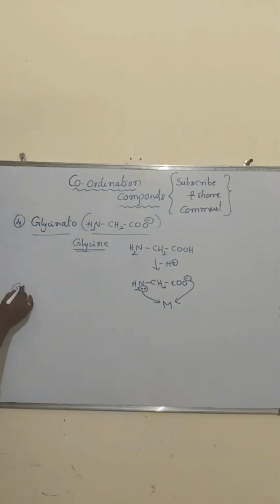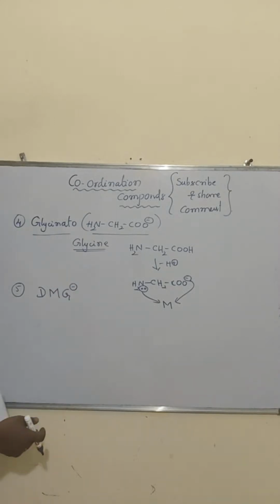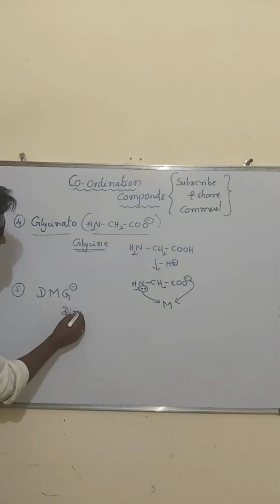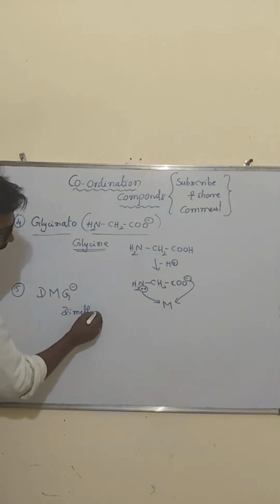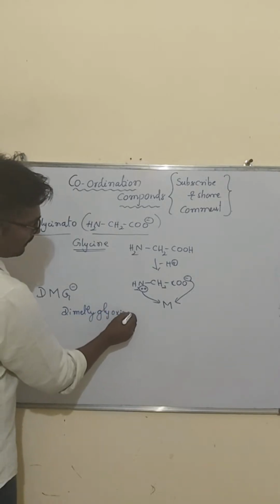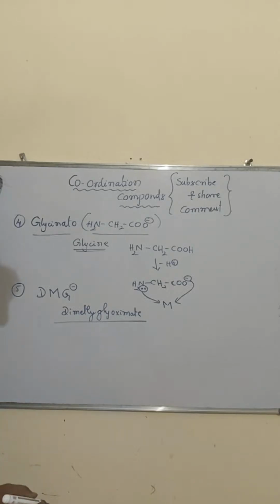Then the fifth one, my dear students, we call DMG minus, dimethyl glyoximato. How will it be present?